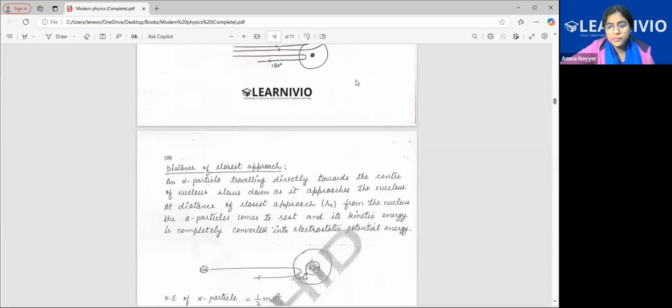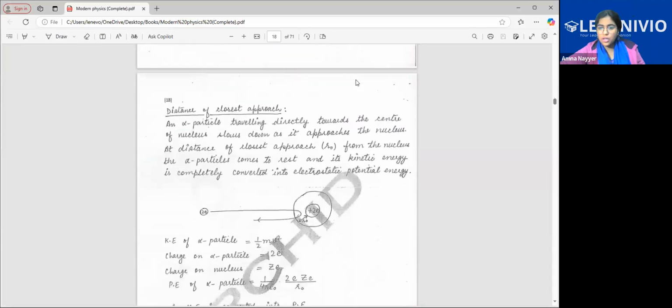Okay, what is this distance of closest approach? Now, what is the structure of atom? We'll come to the structure of atom. Right now, distance of closest approach and impact parameter are the two things that we have to do. See, when any object is in motion, what is the kind of energy at that time? Kinetic energy. Correct. So when the charged particles are moving,